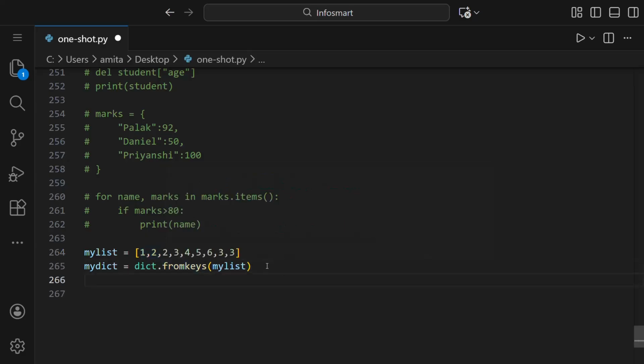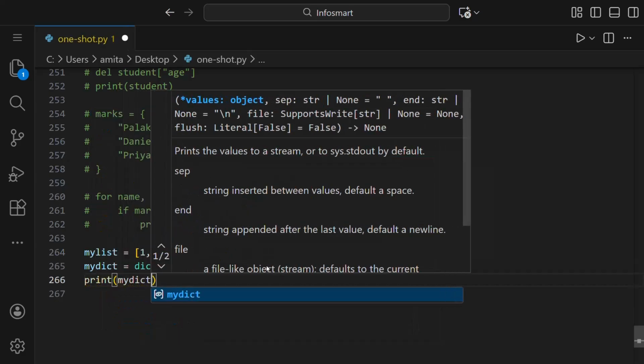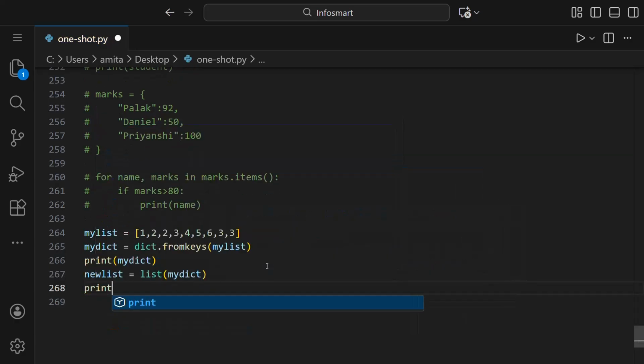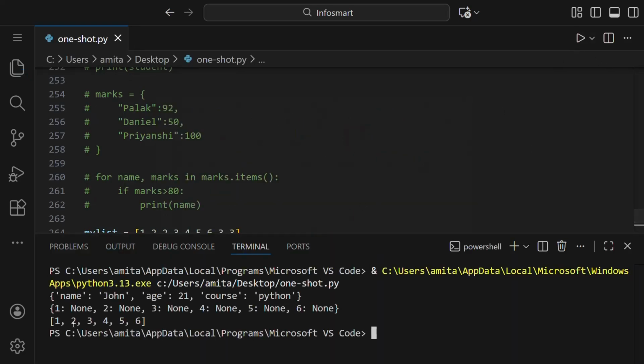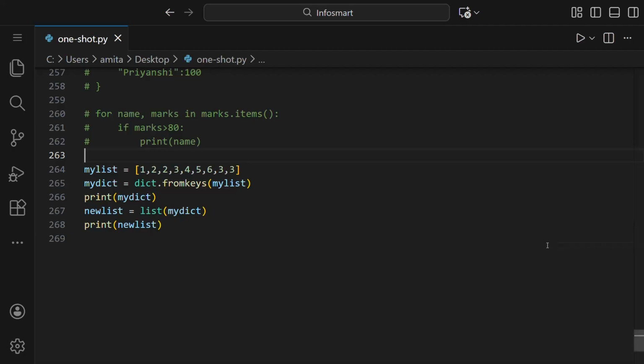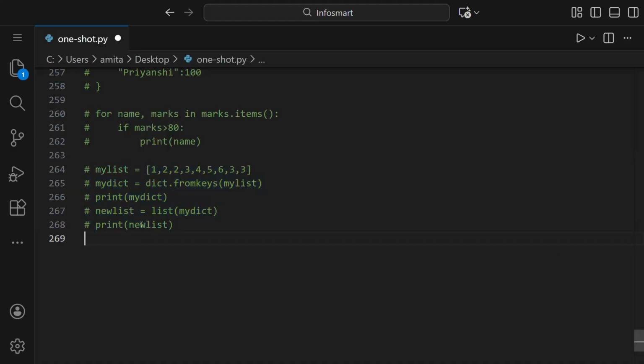Let us see here. We have defined my dictionary. We will print this my dictionary, and then we'll also convert it back to a list. So let us say new_list is equal to list(my_dictionary), and then we will print this new_list. Let us run this, and you can see we got 1, 2, 3, 4, 5, 6, and notice the value is None because there's no value given by us here. And then when we convert it back to a list, you can see we got the unique elements. So this is how we can remove duplicates using a dictionary.